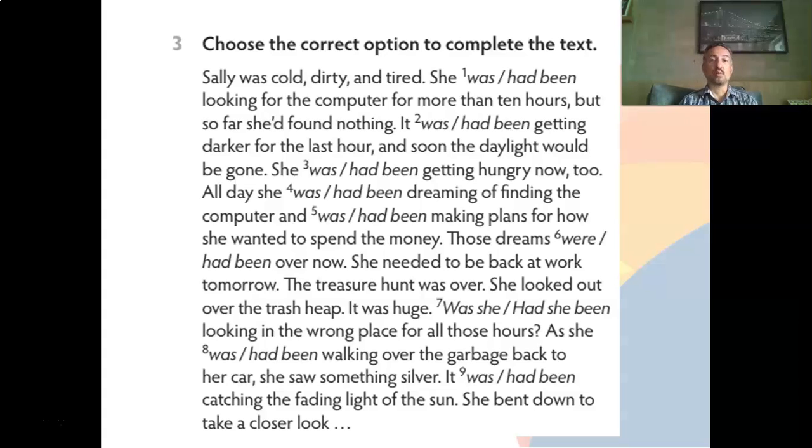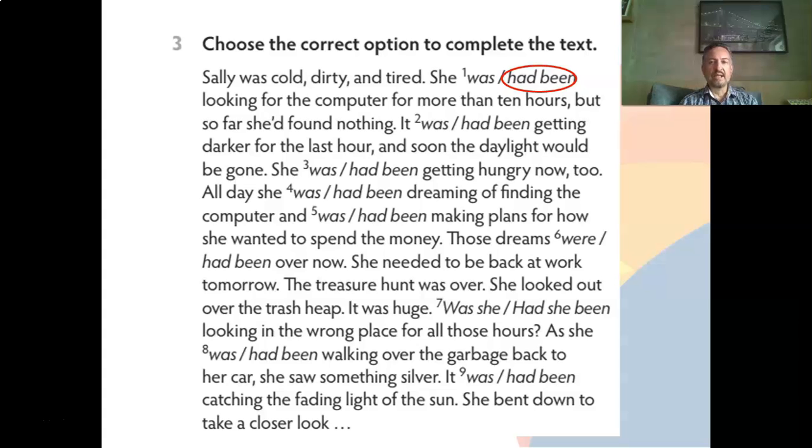Sally was cold, dirty, and tired. So this is something that is referring to the past. Okay, she was cold, dirty, and tired. Why was she like that? Because it was a continuous action in the past. She had been looking for the computer for more than 10 hours. But so far, she'd found nothing.